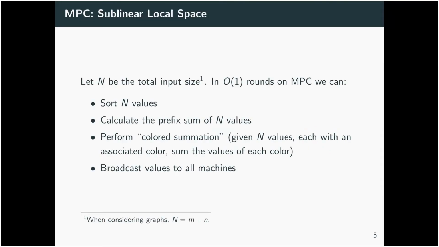So with sublinear local space, you can still do a lot of things in MPC. It's quite a powerful model. You can sort n values, you can calculate the prefix sum of n values, you can perform this sort of colored summation. If you're given n values each with an associated color, we can sum all of the red values, all the blue values, etc. We can also do broadcasts very quickly. We can broadcast values to all machines.